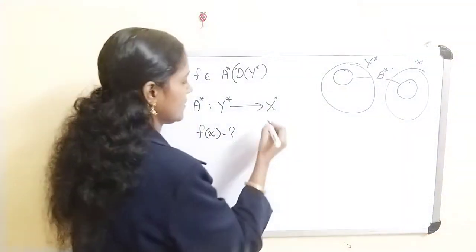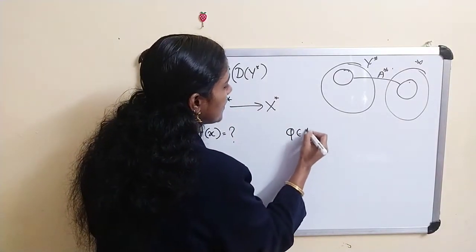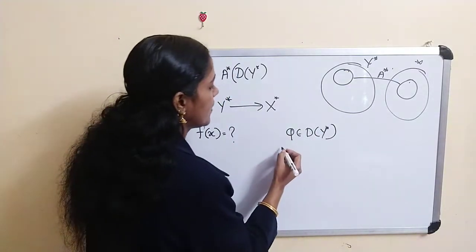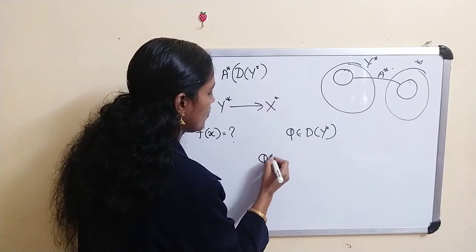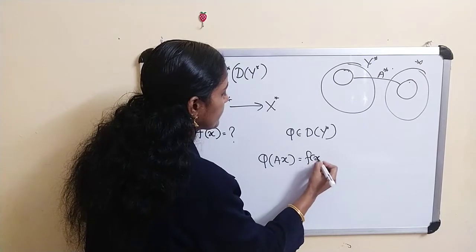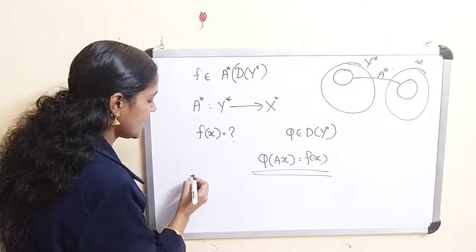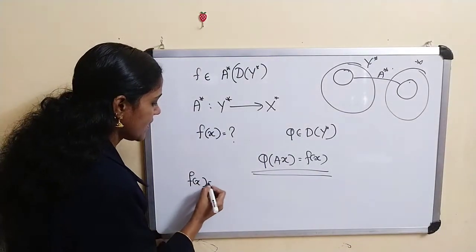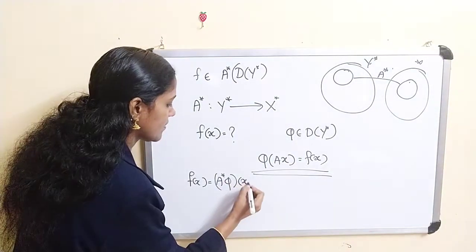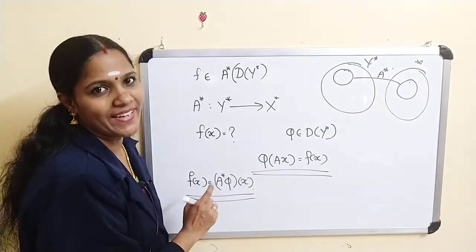F of x is, you can find that A star dy star means there is a phi belonging to dy star such that phi of Ax is equal to f of x. This is our definition. Actually f of x is A star phi of x, and this is equal to phi of Ax.